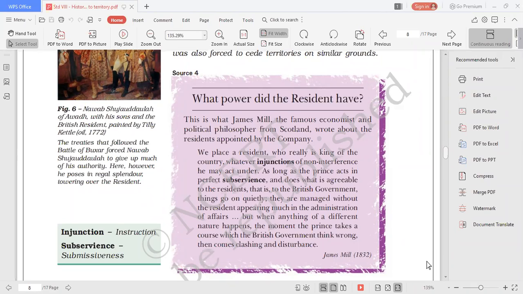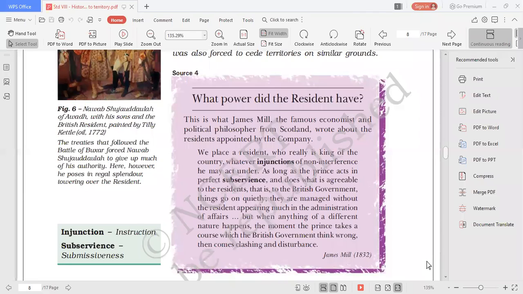But when anything of a different nature happens, different nature means if somebody starts rebelling, that is something of a different nature. So here it is very clearly explained how the British East India Company was interfering in the internal matters of all the kingdoms in India, how they gradually started this. And the moment the prince takes a course which the British government think is wrong, then comes clashing and disturbance.